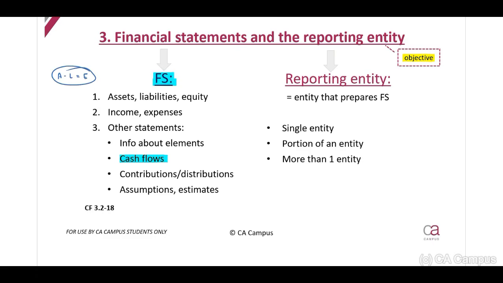Okay, reporting entity. Remember, this can be a single entity, one entity. This can be a portion of an entity. You can prepare financial statements for that portion, a branch, or this can be more than one entity, and this will be our consolidated financials. Then important to remember, guys, financial statements are normally prepared on a going concern basis. If it's not a going concern, we cannot use our going concern principles.